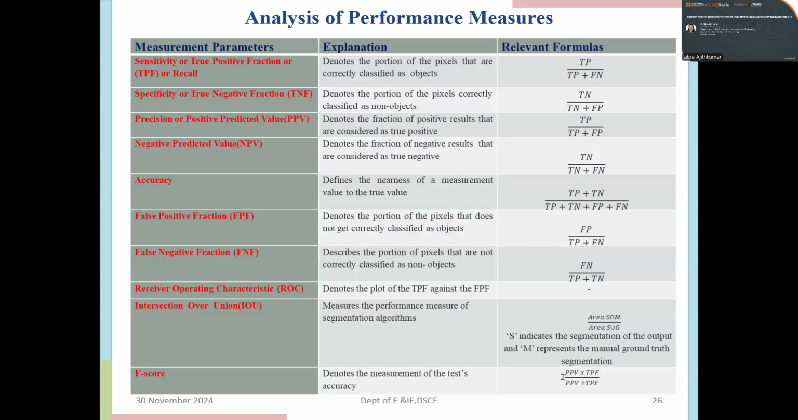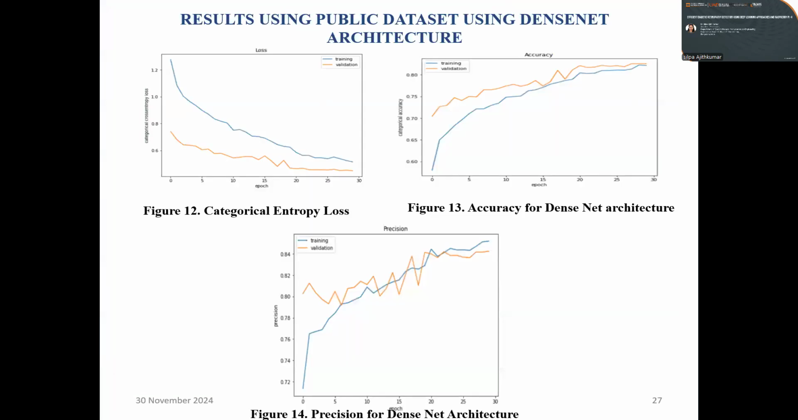The analysis of the performance is done based upon the parameters of sensitivity or recall, specificity, precision, accuracy, false positive fraction, false negative fraction, receiver operating characteristic ROC, intersection over union IoU, and F score. These are the equations which can be used to measure the corresponding performance measures.